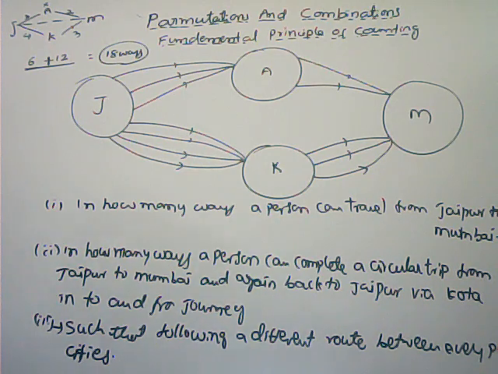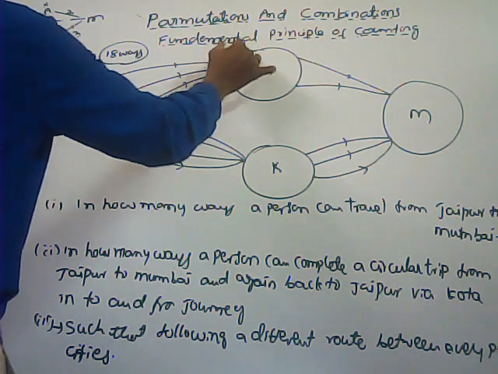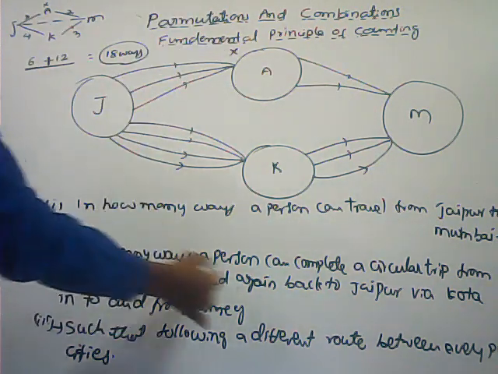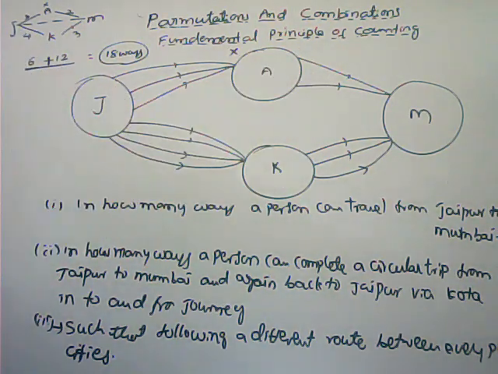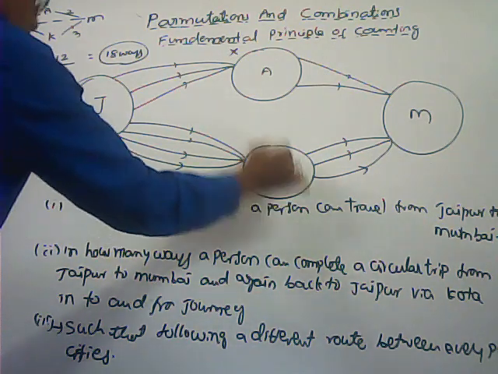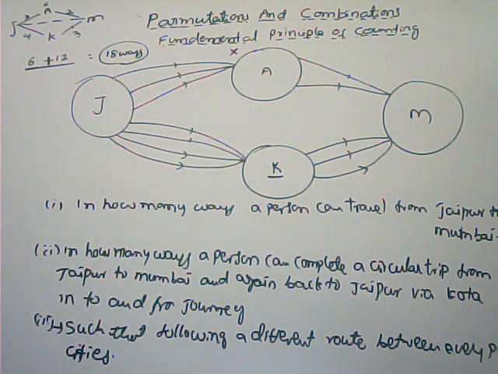Now the second one: in how many ways can a person complete a circular trip from Jaipur to Mumbai and again back to Jaipur via Kota in a to and fro journey? What is the meaning of that? In a to and fro journey via Kota, while reaching Mumbai, or coming back from Mumbai to Jaipur, he travels via Kota only. We are doing that.